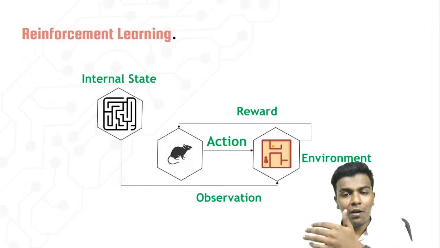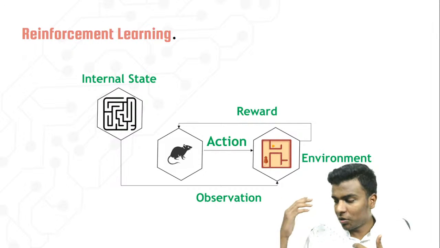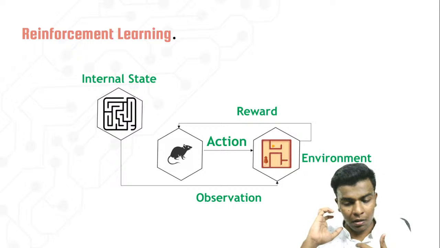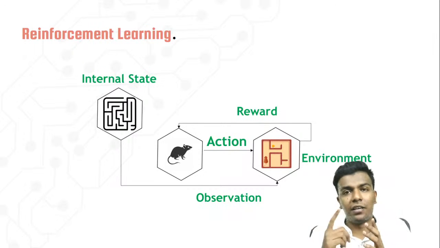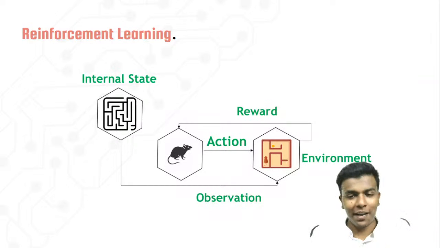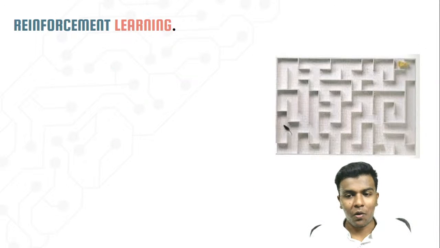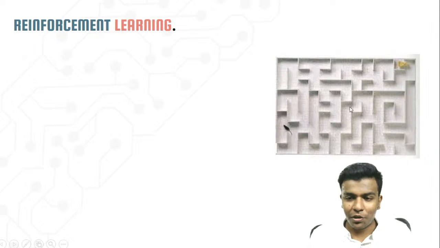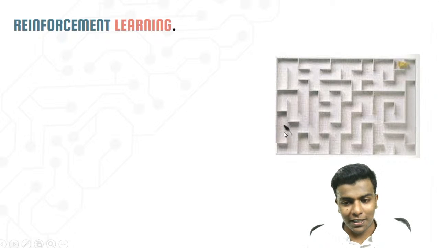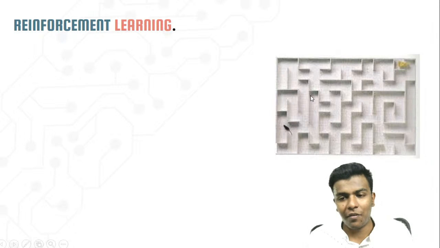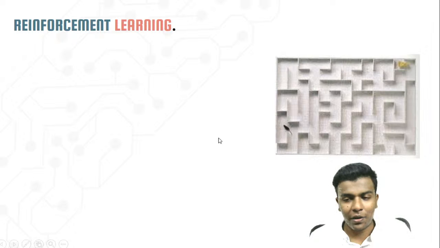Again it will move on and overcome the failures, any kind of blockage, until it reaches the cheese. I hope you understand. So this is all about reinforcement learning. Let us take this as the maze. The rat is here, the cheese is here, and this rat wants to reach this cheese. Now this rat is entering a blocked road, right? So this is a wrong thing. Definitely it will go into the blocked road, then come back and look for another way. It should not take the same path again.